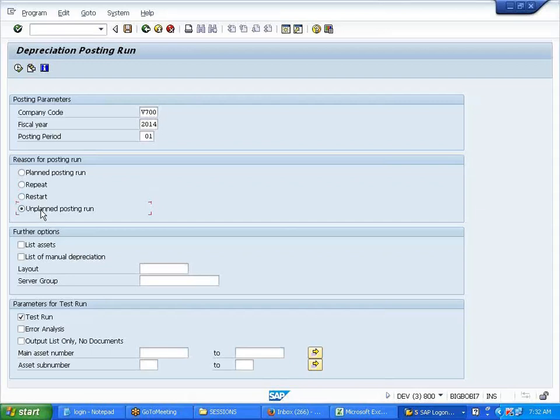Next, unplanned posting run is where you are posting across wherever you like. The 6th period you are going, the 7th period you are going, then suddenly, leaving some periods in between, you go into the 9th period. That is unplanned. Clear? Any questions? To summarize: planned is order-wise. Repeat is for the immediate previous period. Restart is whenever there is a shutdown or some technical issue. Unplanned is wherever you do it.